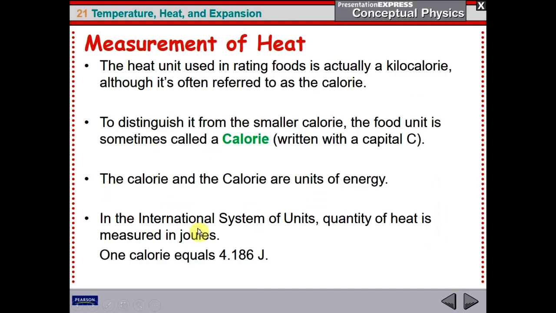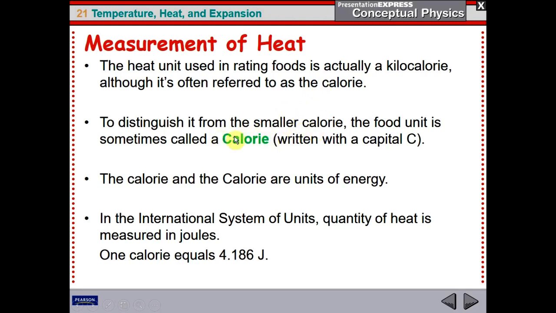Now, when dealing with food, companies like to write the amount of heat you can get from food using the unit of kilocalorie rather than the calorie. Sometimes it's confusing, what's written on packages, but be careful.